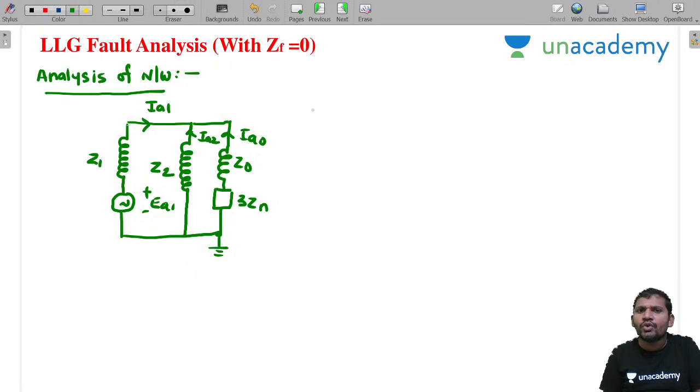Now tell me, sir, I want to write the expression for IA1. What is this IA1? You want this current. Then IA1 is the total voltage in this network divided by the equivalent impedance. I want IA1 means total voltage by total impedance. This is Z1 plus, but these two impedances are in parallel.